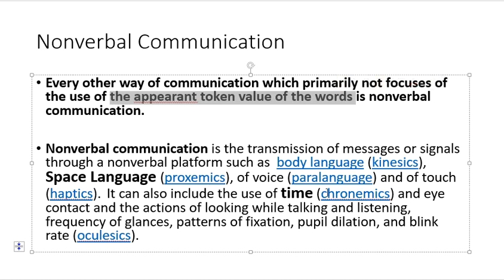Non-verbal communication is the transmission of messages or signals through non-verbal platforms. There are different non-verbal platforms such as body language, which is called kinesics, space language, which is called proxemics, paralanguage that I was talking about earlier, then haptics, that is touch language, then chronemics, that is about time itself speaking without using words, then oculesics.